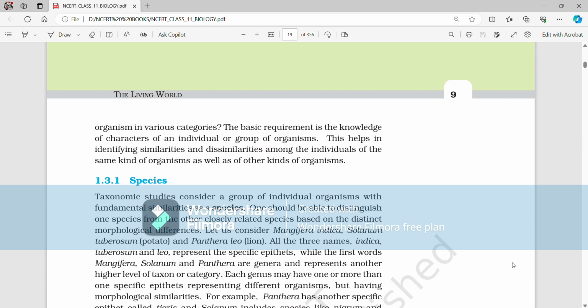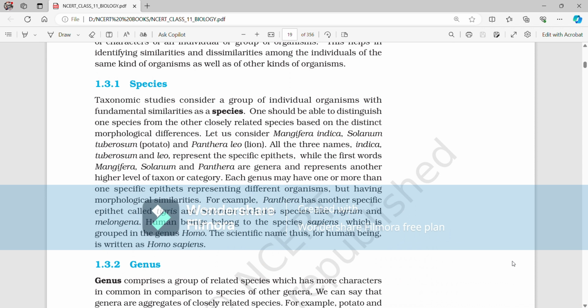1.3.1 Species. Taxonomic studies consider a group of individual organisms with fundamental similarities as a species. One should be able to distinguish one species from other closely related species based on distinct morphological differences. Let us consider Mangifera indica, Solanum tuberosum, and Panthera leo. All three names, indica, tuberosum, and leo, represent the specific epithet, while the first words, Mangifera, Solanum, and Panthera, are genera and represent another higher level of taxon or category.